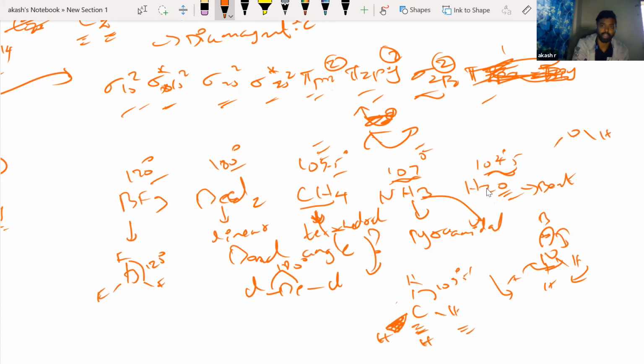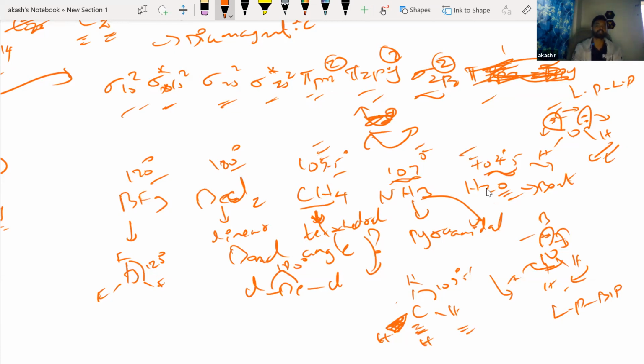Next, if I go to H2O, H2O is bent shaped, right? So you will have O, H, H, something like this. Now, why is it like this? Because oxygen has two lone pairs. So there'll be lone pair repulsions, and because of that, they will come a little farther away, and that brings these two bonds very, very close to each other. In the case of ammonia, you had only lone pair bond pair repulsion. But in this case, you have lone pair lone pair repulsion that is going to decrease the bond angle so much. And that's why you have 104 degree, 5 minutes, whatever it is, a lesser bond angle.